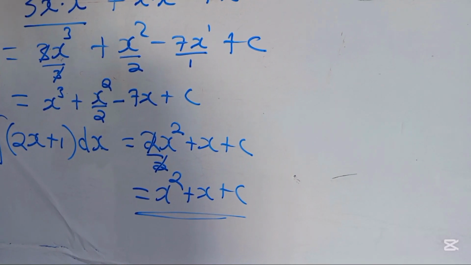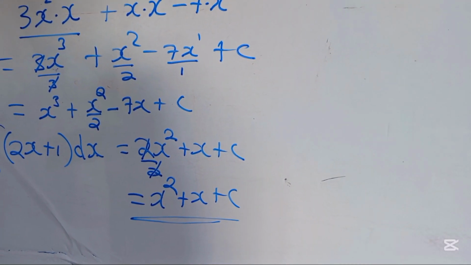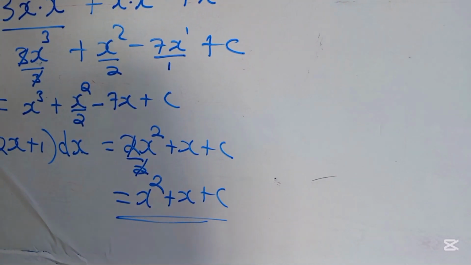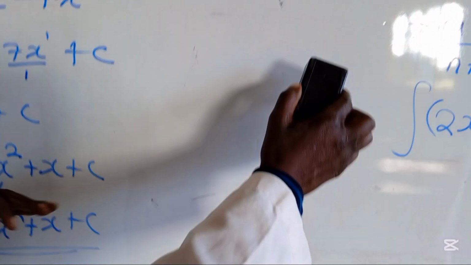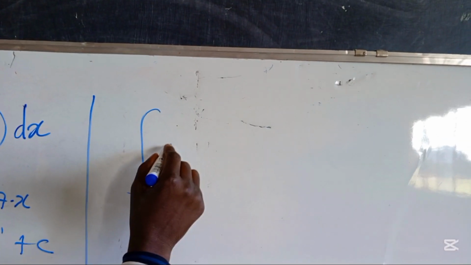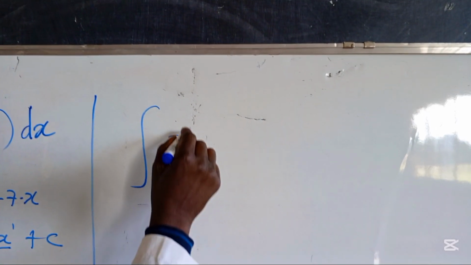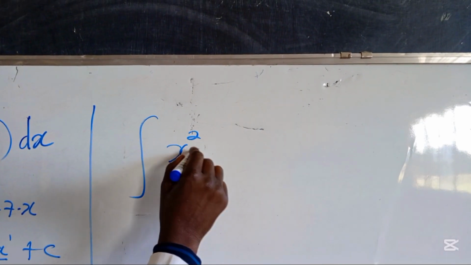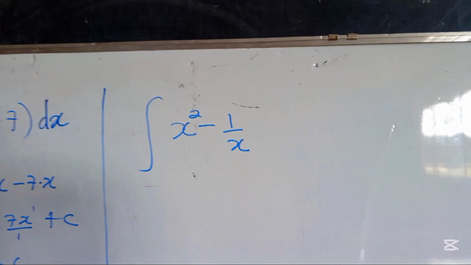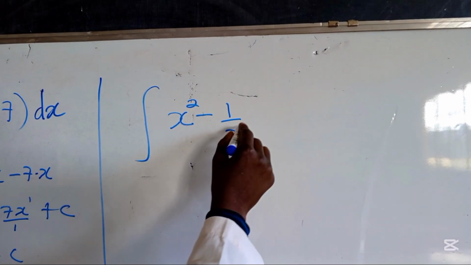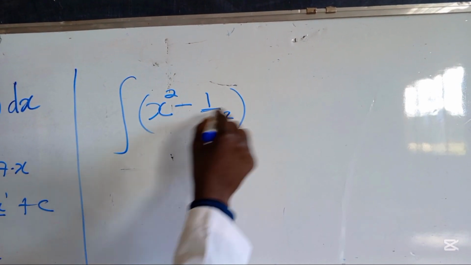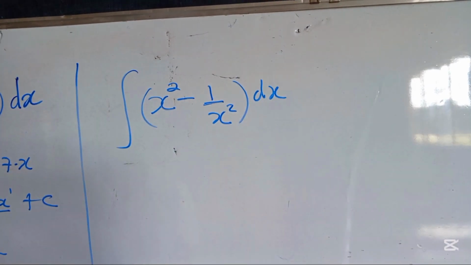But there are some questions. We'll look into the other question, see how we can do it. For example, I'm going to show you. They say integrate now. They give us x to the power 2 over 1 over x, like this, and then they say to the power 2, sorry, like this. Of course, then they say, let's say, integrate this.